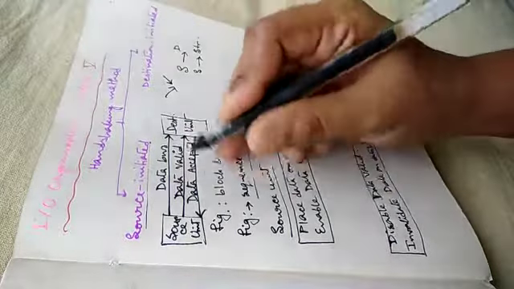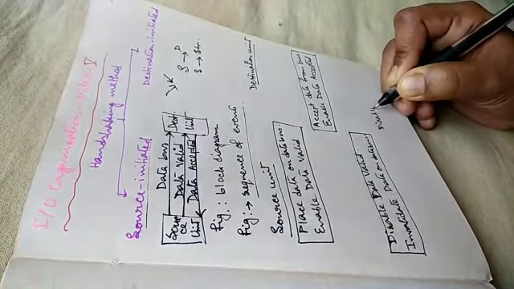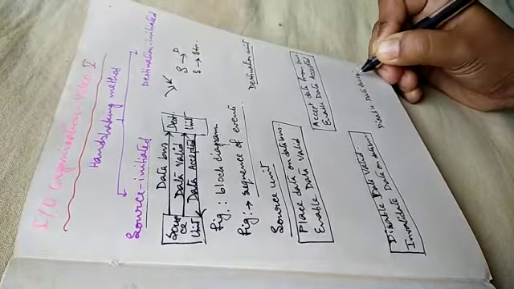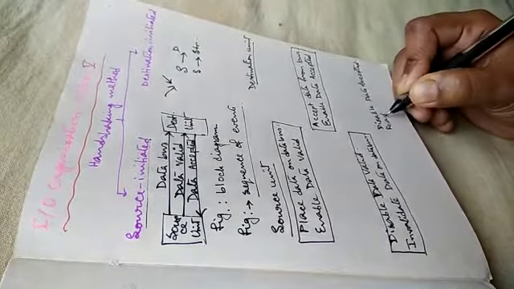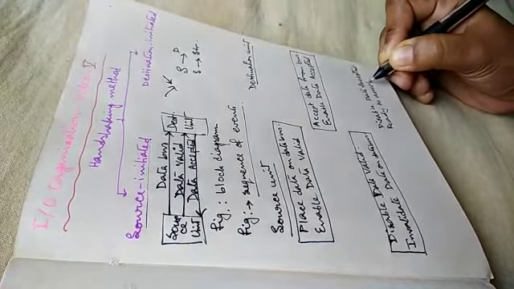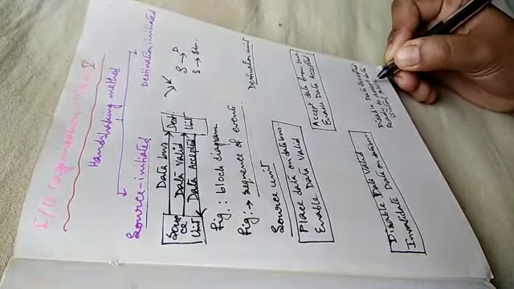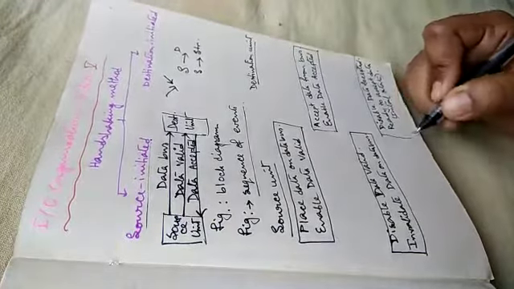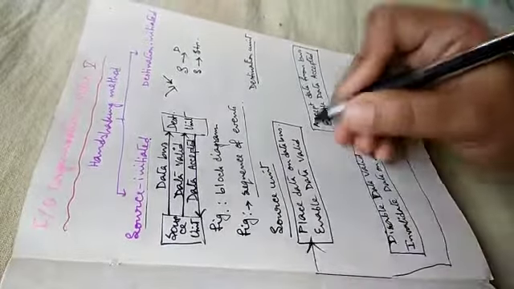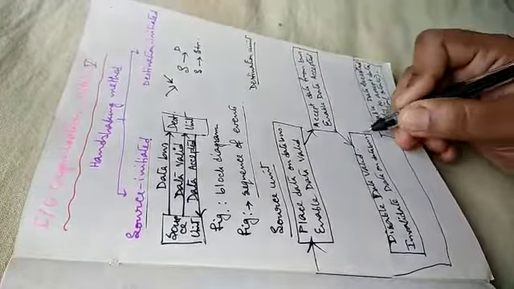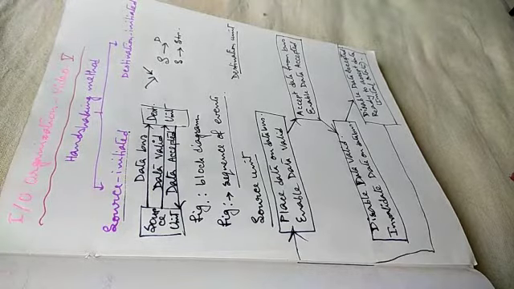Destination unit disables data accepted. That's it. Also, it is ready for new data. Initial state. Done.